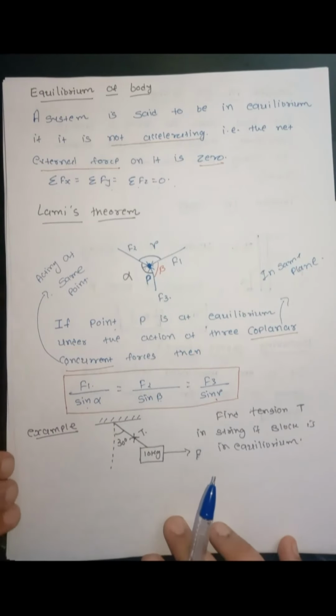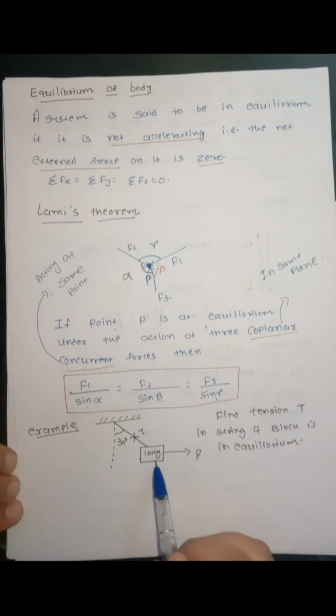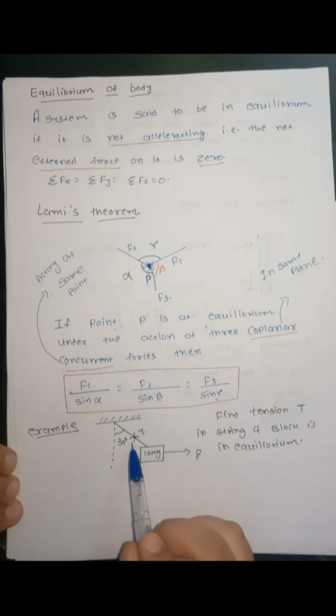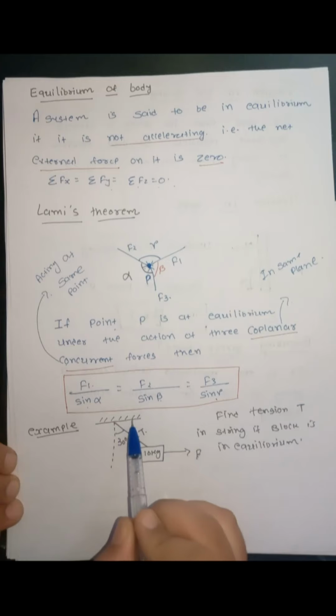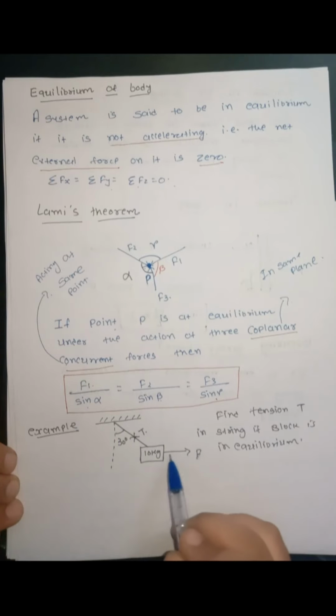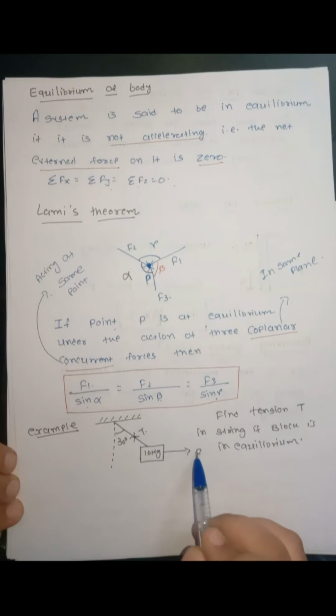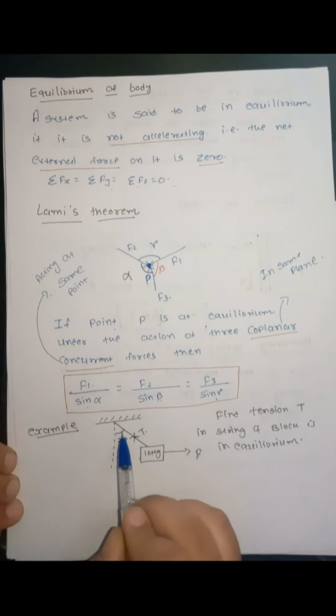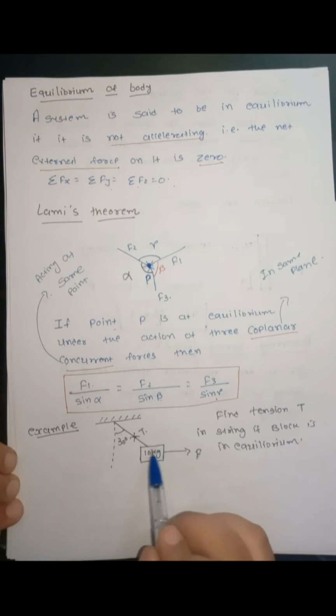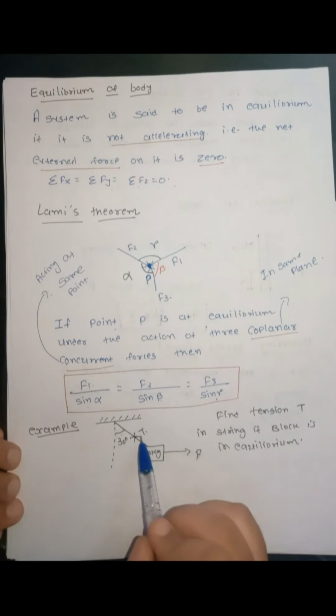Let us see one example on that. An object of mass 10 kg is tied with a string. The string is fixed at a rigid support. Now a horizontal force F is applied on this object. When this string makes an angle of 30 degrees with the vertical, this whole system, or this object, is in equilibrium. We want to find the tension force in the string. Here it is by default assumed that this string is massless, so the tension at every point will be the same.